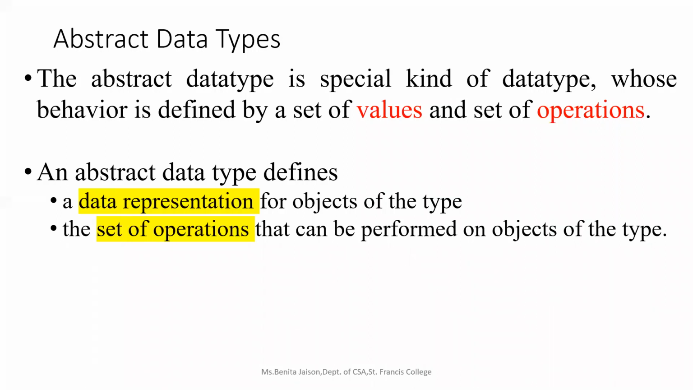So just like that, each of these data types will be defined by its own way of storing the data or the values and the set of operations which are possible on this stored data. Got it? So an abstract data type is a data type which is defined by the behavior of storing, how it is storing the values, and also the set of operations which are possible on these values.